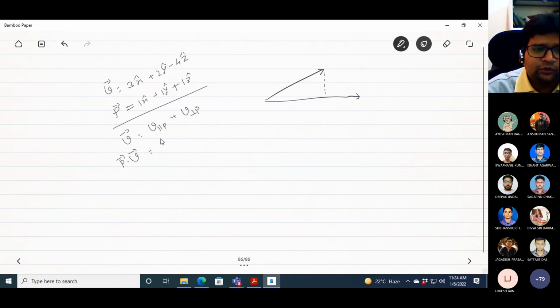So this component will remain, it is v parallel to p inner product p. So this is non-zero and this becomes 0. And from this you will get this value. So you can find out how much it is, that is v, and how much is the value, can you tell me?